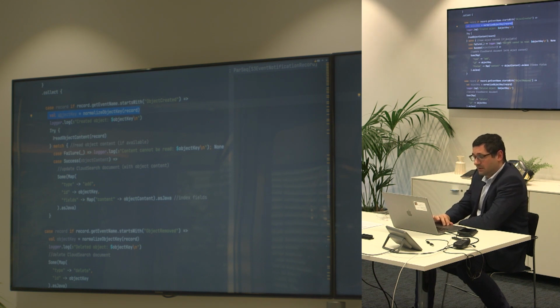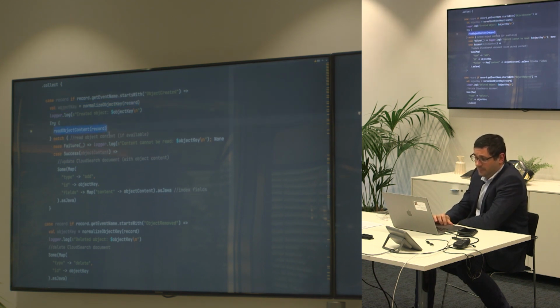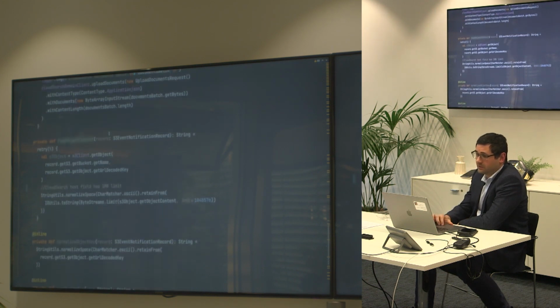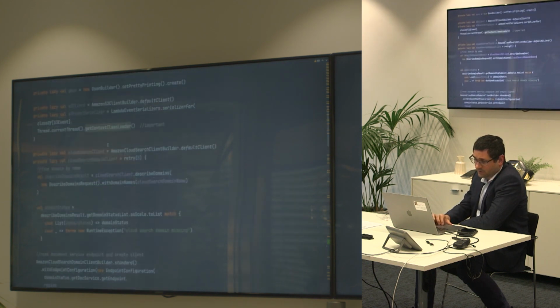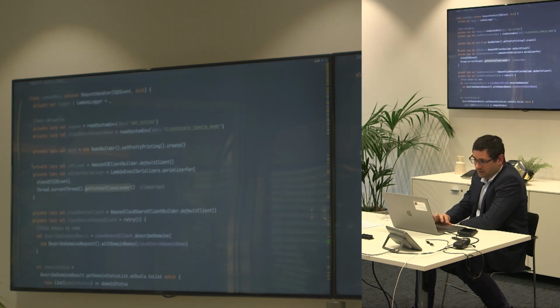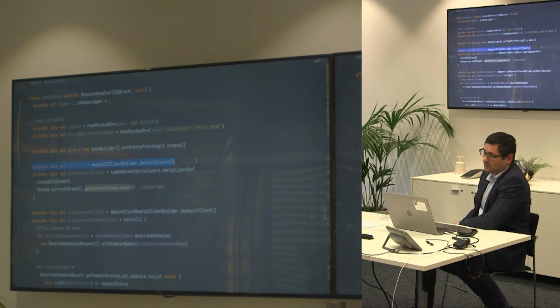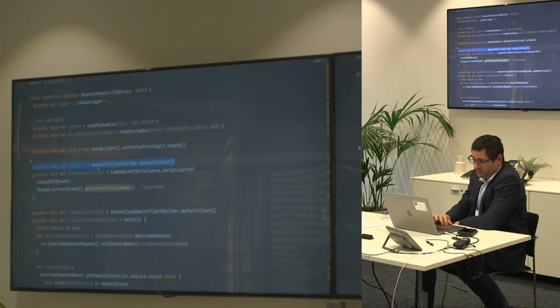Here it all starts. To be able to read objects from the S3 bucket, we need to create an S3 client, which is actually a good thing about using the AWS client, because you don't have to provide any credentials. This is already coming out of the box. If we're using an S3 client inside Lambda functions, all the secret keys and key IDs are already provided for us. We can just use the default client. This is actually a nice touch from Amazon, if you ask me.